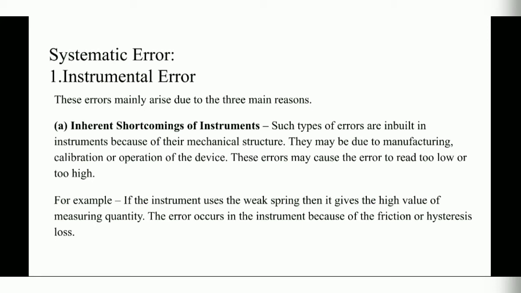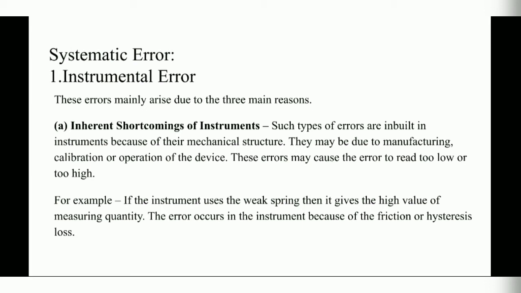Next is systematic error. So in this, first is instrumental error. These errors mainly arise due to 3 main reasons. The first reason is inherent shortcomings of instrument. Such types of errors are inbuilt in the instrument because of their mechanical structure. So such error is basically caused by manufacturing defects in the instrument. They may be due to manufacturing, calibration or operation of the device. These errors may cause the instrument to read too low or too high.